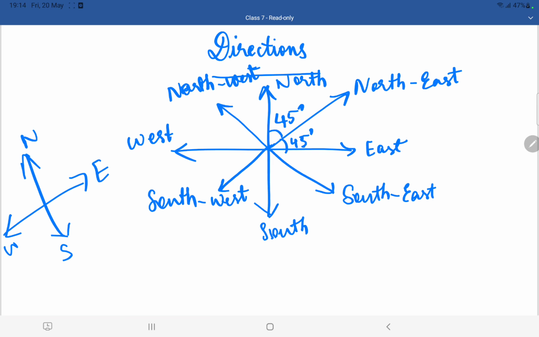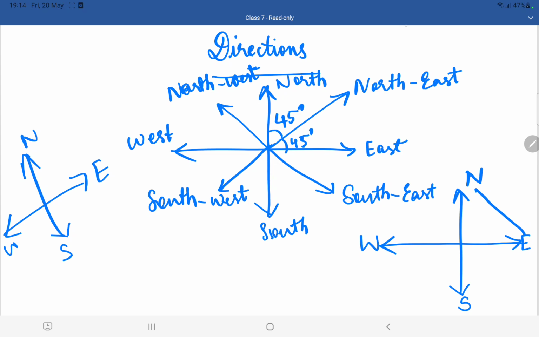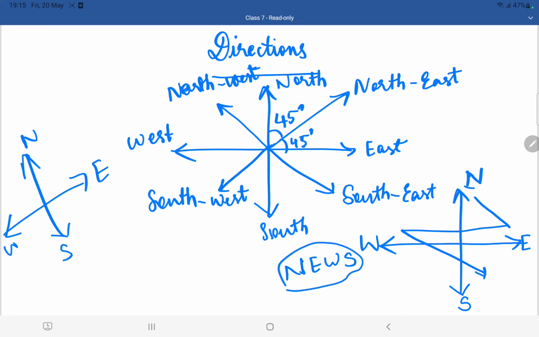I'm going to tell you an important trick for remembering this, because many students learn this and again forget it. This is north, N for north, E for east, W for west, S for south. If I make something like this, I'm going to get a word called news, N-E-W-S.